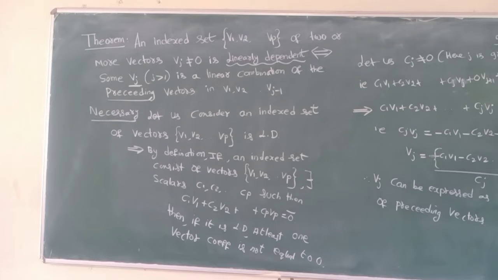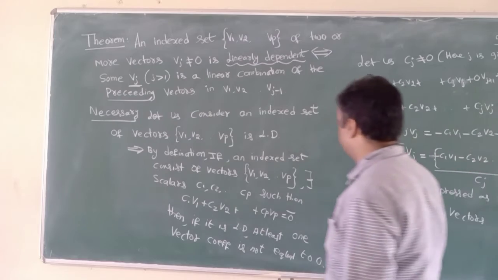With this equation, I take all the other terms to the right hand side, so the positive signs become negative, and cj is moved to the other side. Then vj is a linear combination of the preceding vectors up to j minus 1. So vj can be expressed as a linear combination of preceding vectors.